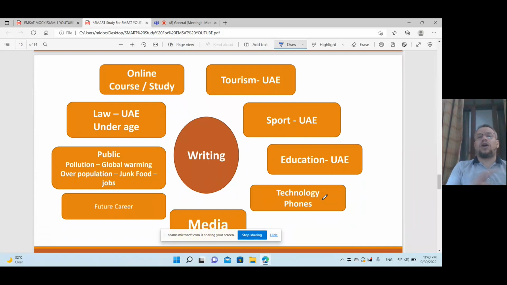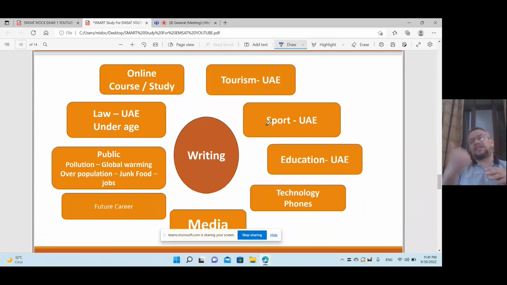I give you now all, the entire, complete guide of writing types in the EMSAT exam this year. No writing question will be out of these topics. Never. One of the writing topics will be tourism in the UAE: why tourists come to the UAE. And you will find two different points of view about sport in the UAE.